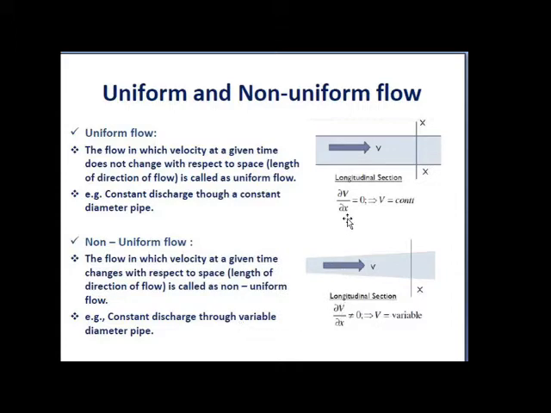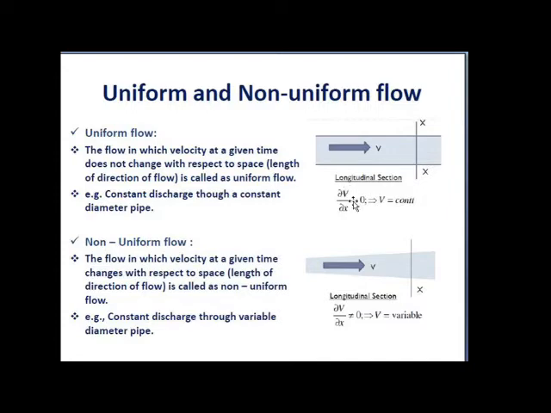If we take the fluid characteristics, velocity is a fluid characteristic, and the velocity changes with respect to space, then such a type of flow is called non-uniform. And if the velocity at any point does not change with respect to space, then such a type of flow is called a uniform flow. Velocity here is constant, and the distance is considered as x.